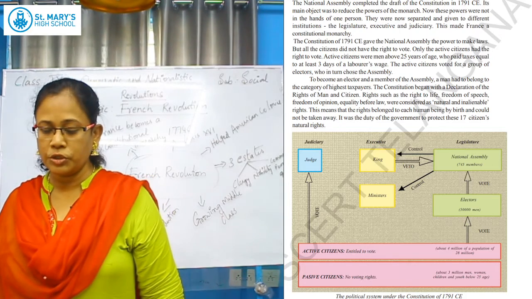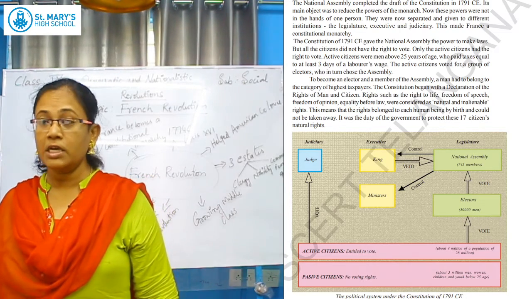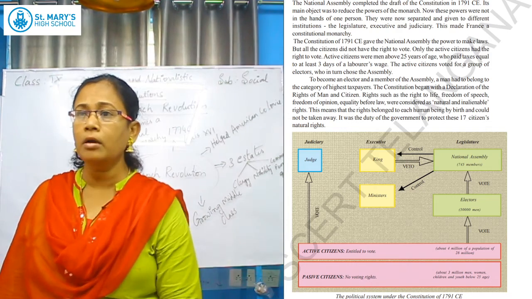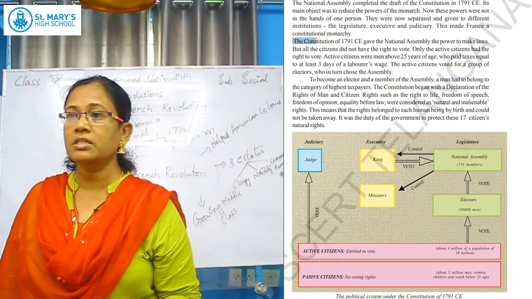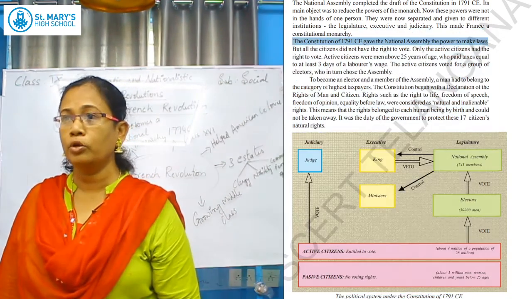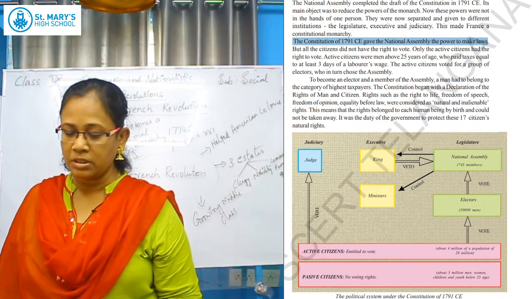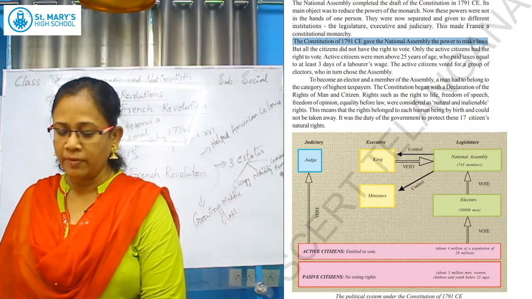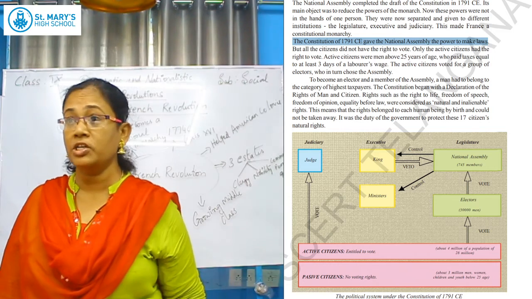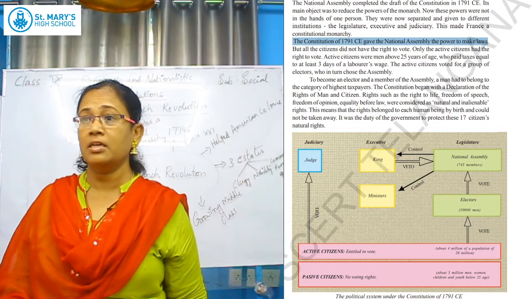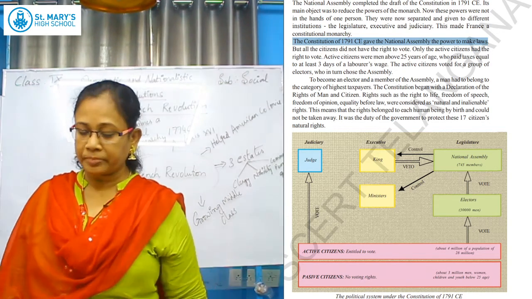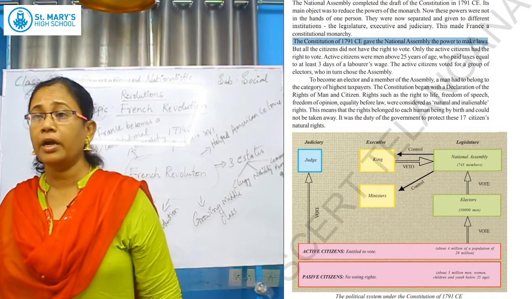This constitution of 1791 gave the National Assembly the powers to make the laws. So all the citizens at that time got the right to vote. Not all the citizens, only the citizens who had land, who had completed 25 years of age and who paid taxes were the active citizens who had the right to vote.